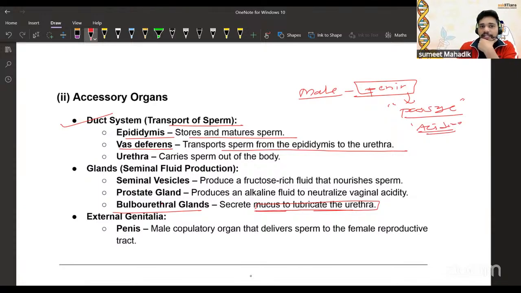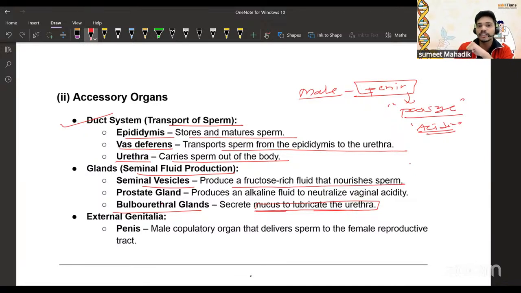In the duct system, the urethra carries the sperm out of the body. Then the glands produce seminal fluid. The sperm is not alone; there are some liquids too, a combination. Some fluid helps with mobility, and some helps with nutrition, where fructose is found. The seminal vesicle produces a fructose-rich fluid that nourishes the sperm. That is first of all.